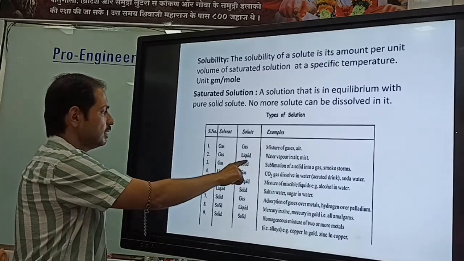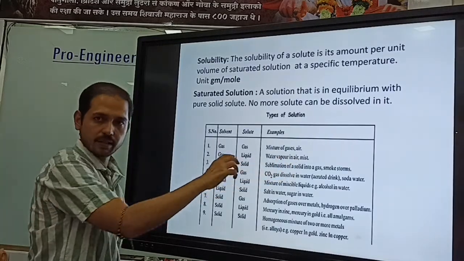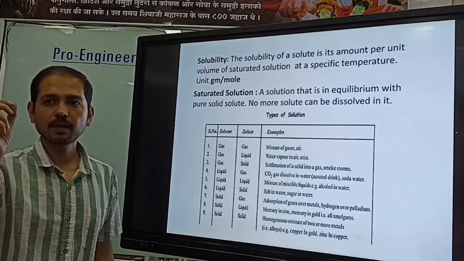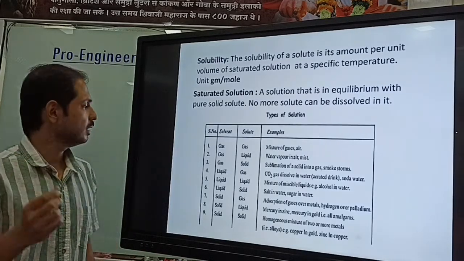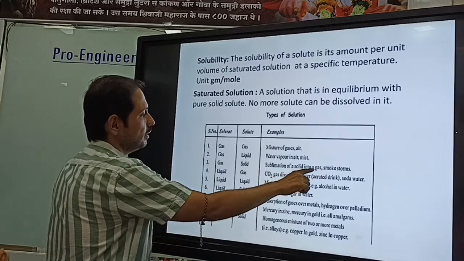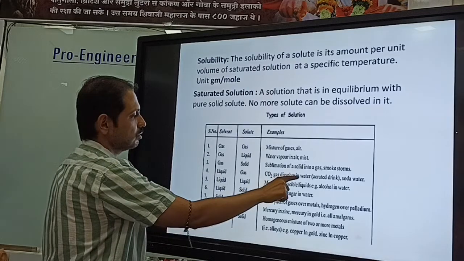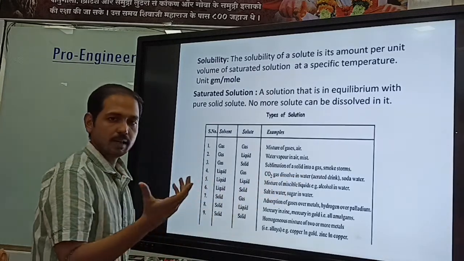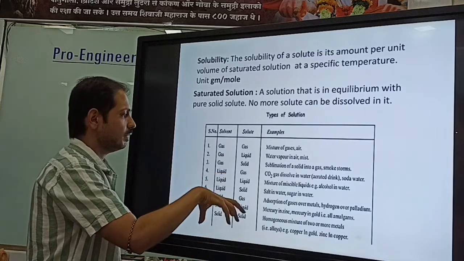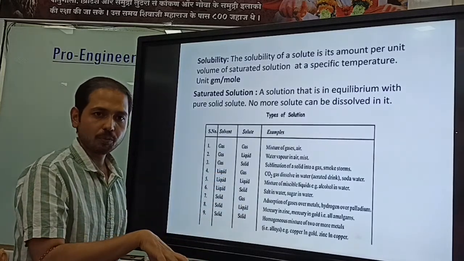Gas in liquid, what is the example? Vapor in air, or mist, right? In mist, the air is the solvent and the mist particle is the solute. Gas and solid is also possible: sublimation of a solid into gas, and smoke storms. Liquid in gas, CO2 gas dissolved in water, that is lemonade, coke, whatever we take. So what are we dissolving? We are dissolving gas into the liquid.